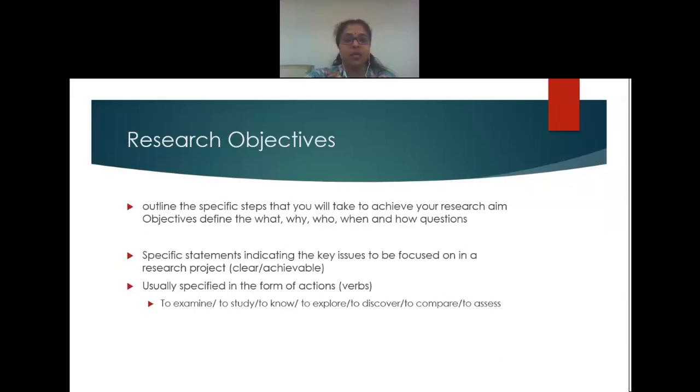And in a good research, you should be having all these three components, and it should be specified in the right manner. Thank you.